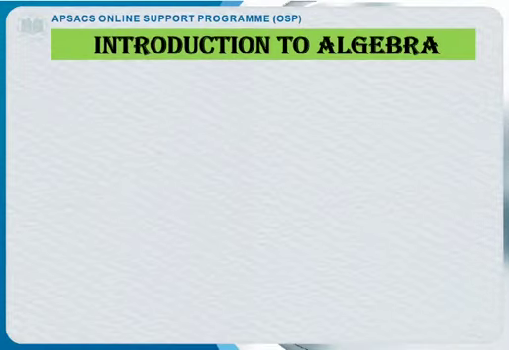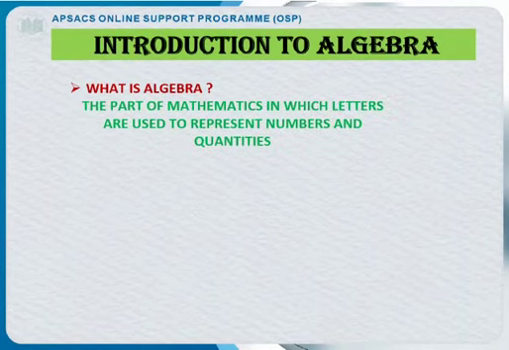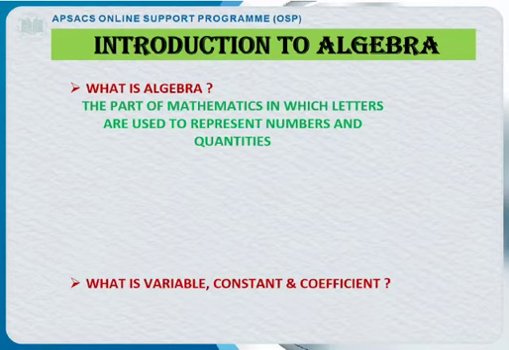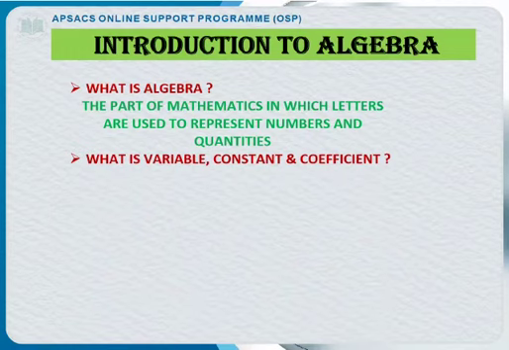Okay, introduction to algebra. What is algebra actually? Algebra is the part of mathematics in which letters are used to represent numbers and quantities. Let's see, what is variable, constant and coefficient? These are the three main terms in algebra that we use.